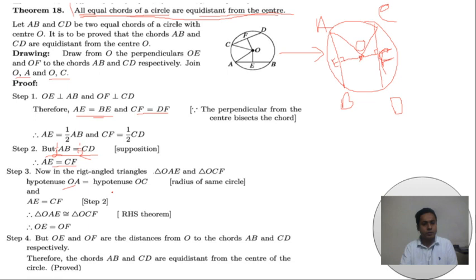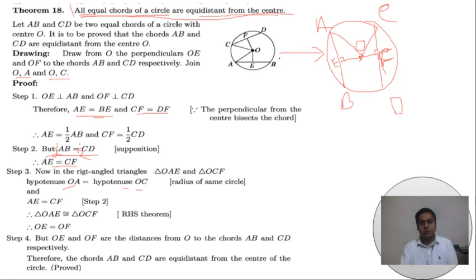OA is equal to OC, because they are the hypotenuses and radii of the same circle. That's why the two are equal. And AE is equal to CF, because we have already proved it in step 2.